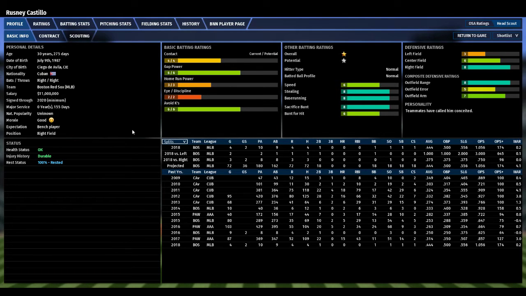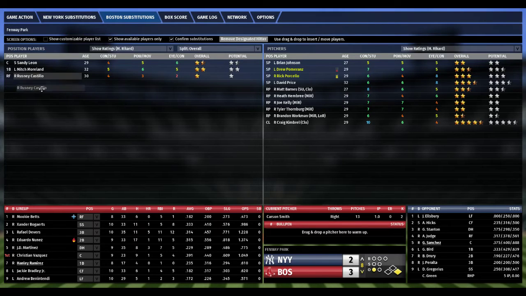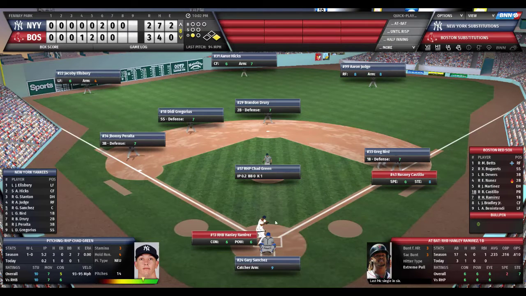Thank you, computer. So we're going to bring in Rusney Castillo to pinch run, which will mean Sandy Leon will do the catching in the top of the 9th. So, yeah, that's much better. 6 out of 10 speed, 8 out of 10 stealing and base running ability. So Rusney Castillo will come in to pinch run for Christian Vasquez. So Bird will hold Castillo on.